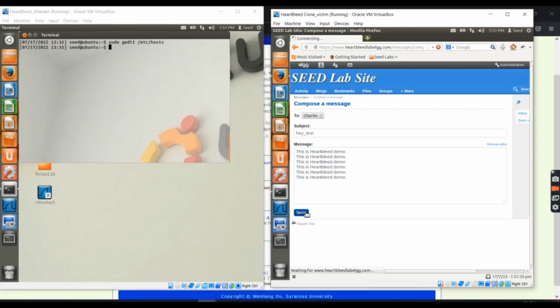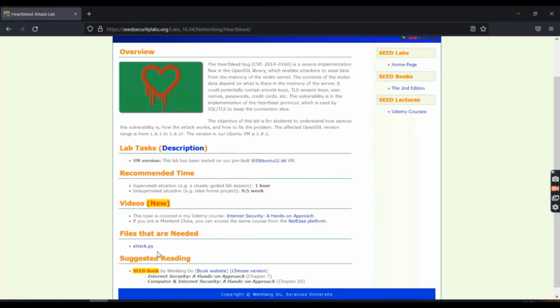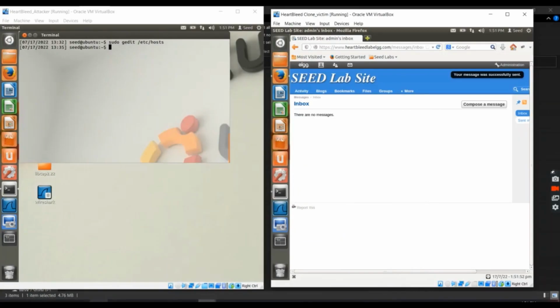Let's say this is our private message. Once after sending the message, now to carry out the attack, we need the attack file. We get the attack file from the Seed Labs website. This is the attack file that we need. For the purpose of the video, I have already downloaded the attack file in the attacker machine.